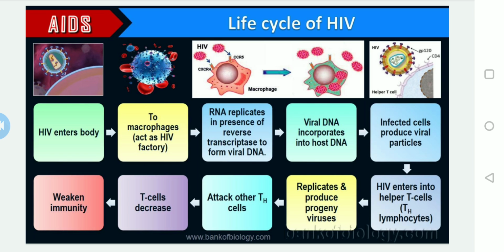So what happens here? The HIV enters into the helper T cells, that is, the T lymphocytes. Now it replicates and produces progeny viruses which attack other T cells, that is the Th cells. Then the T cells decrease periodically. Finally, there is complete weakening of the immune system. So this is how exactly the life cycle of the HIV goes on continuously in the infected person.